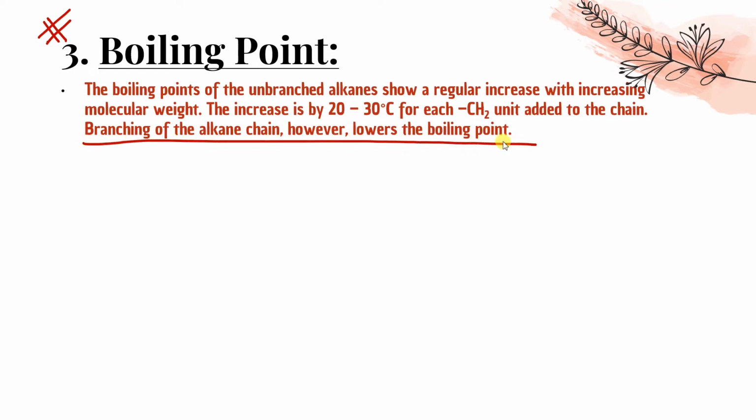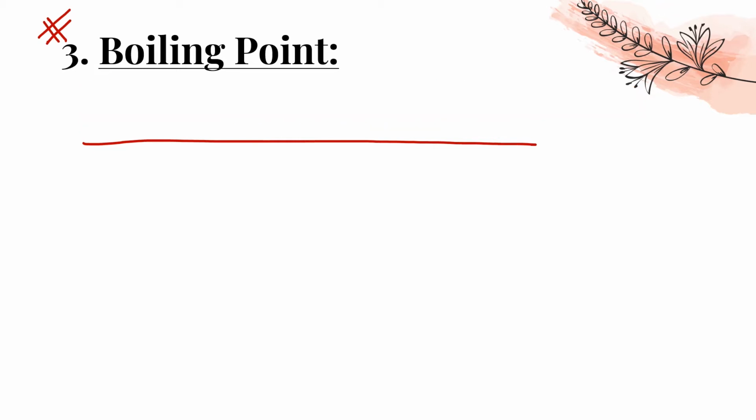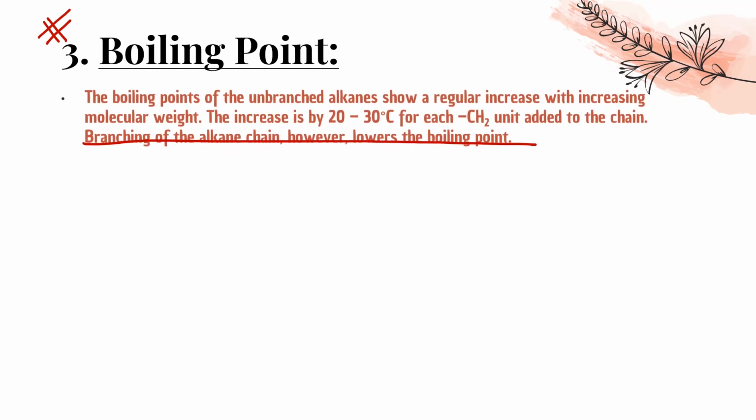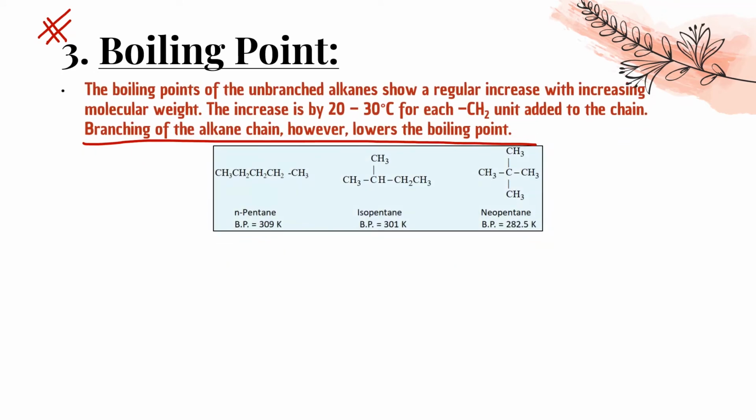Because the surface area decreases, the van der Waals force of attraction decreases, and hence we can say that the boiling point decreases. Like pentane, this has 5 carbons, here also 5 carbons, here also 5 carbons. But if we check, this is the straight one, here one branching, here two branching. So the more the branching, the lower the boiling point, and that's why this is 309, this is 301, and this is 282.5 degrees, and the boiling point lowers.